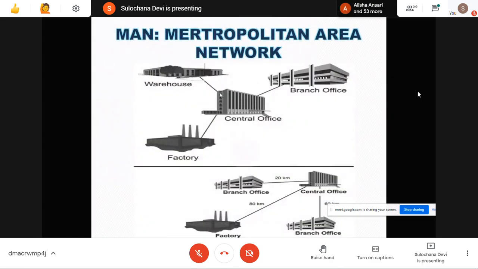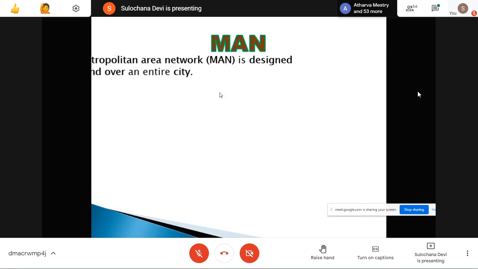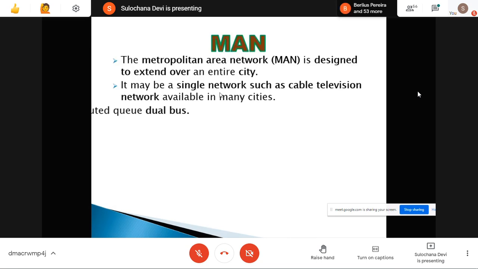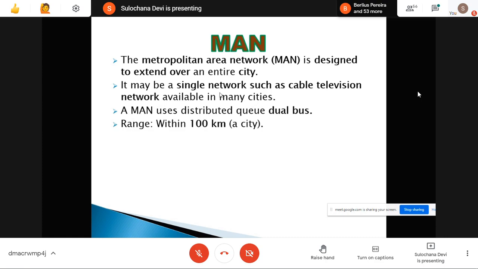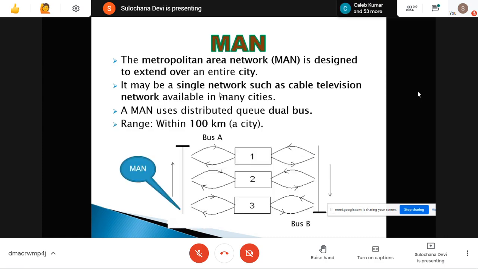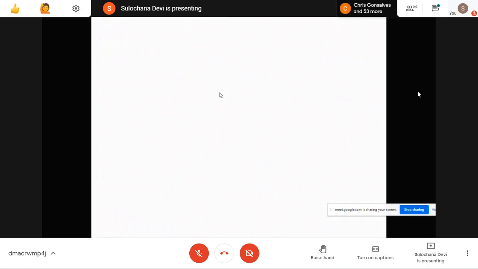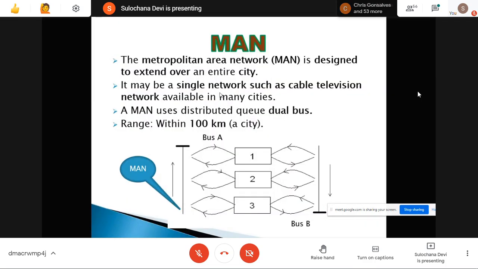Now, MAN. If you have offices spread over an entire city, then we can connect all those through the central office. So we call it a MAN. Generally, our cable connections are an example of a MAN, because all the cable connections are connected to each other and they receive the signal through the satellite. So cable television network, that is an example. The range can be up to 100 kilometers, and we can use dual sides also: one side for receiving, another side for transmitting.